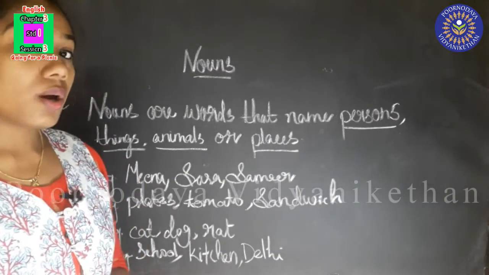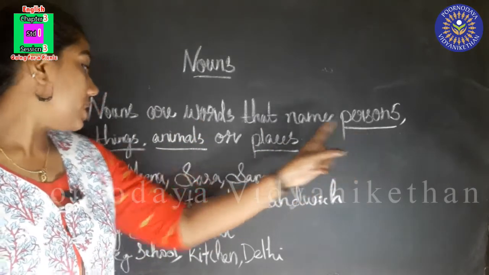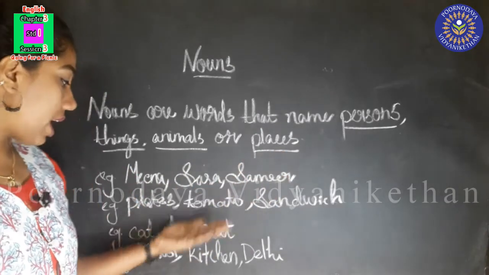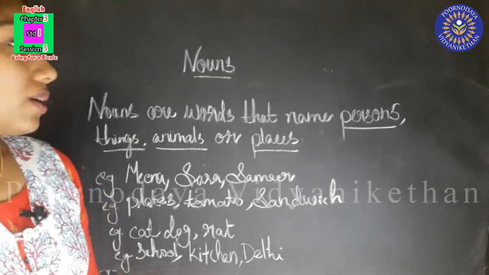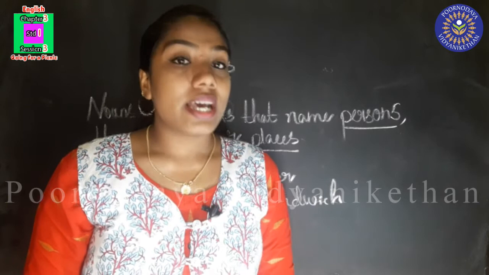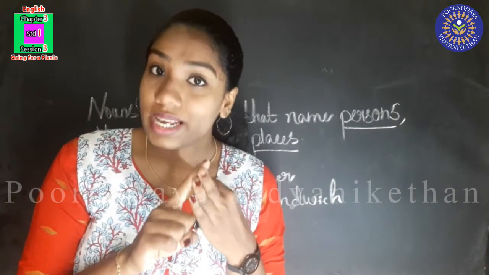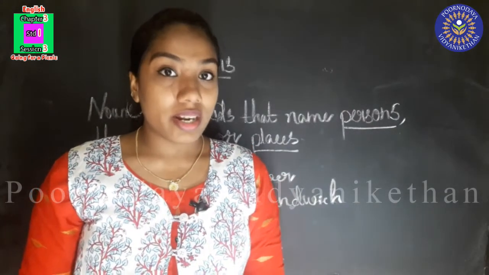So, what are nouns? Nouns are words that name persons, things, animals or places. And we have seen some examples also. Did you understand? Okay, did you understand what are nouns? So nouns are words that name persons, animals, places or things. So you understood what are nouns.